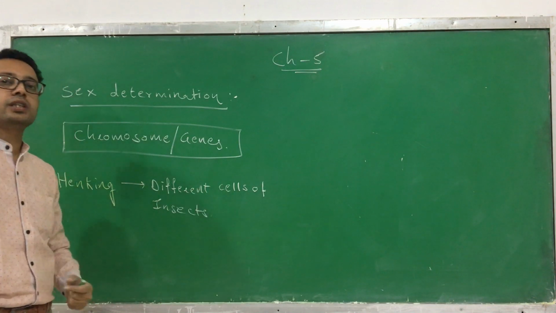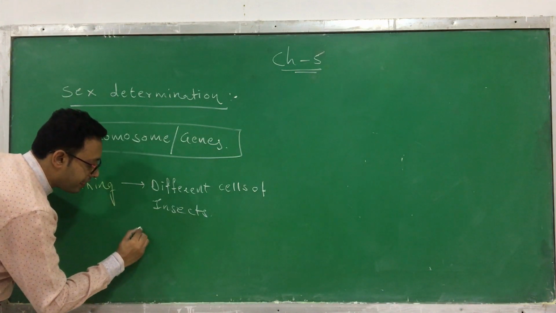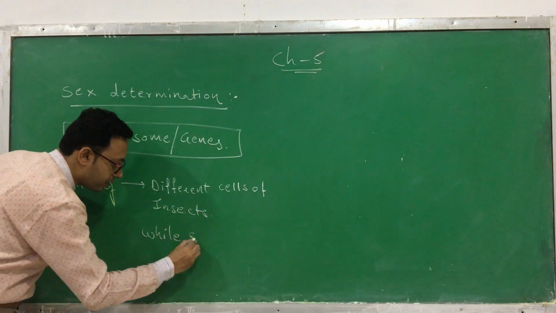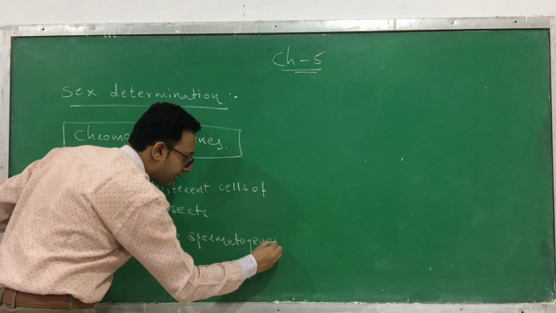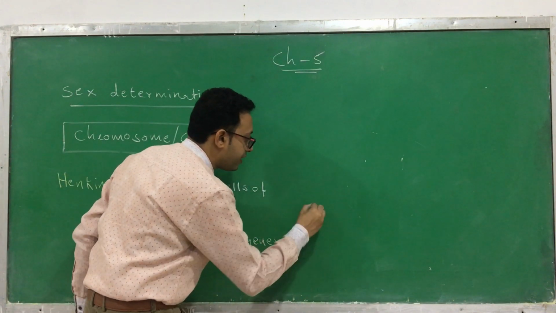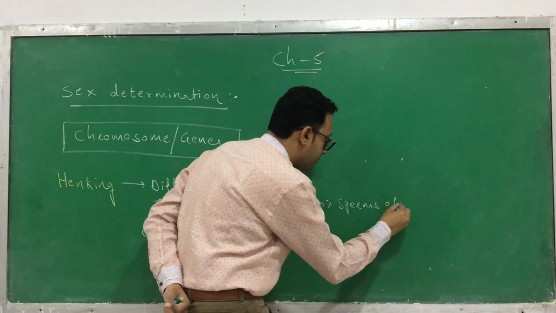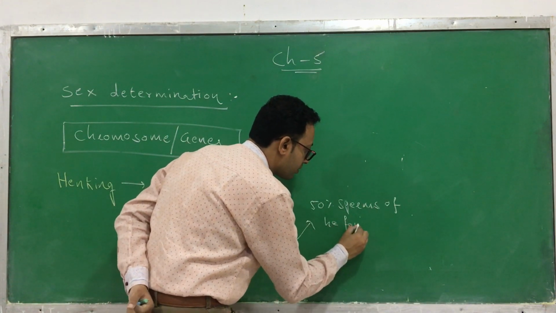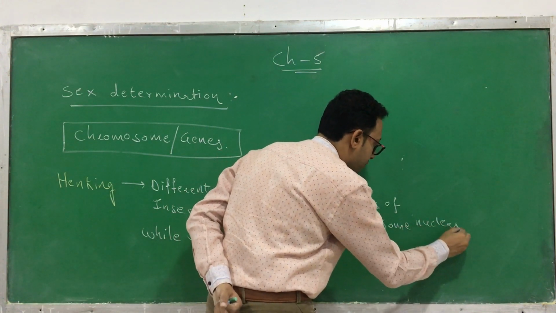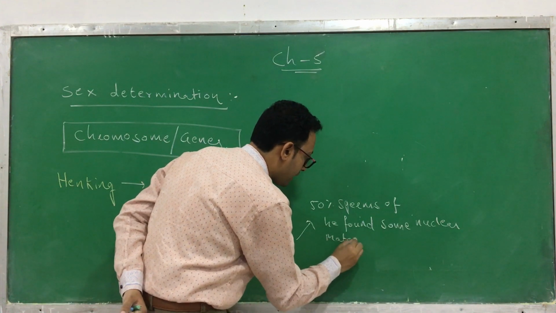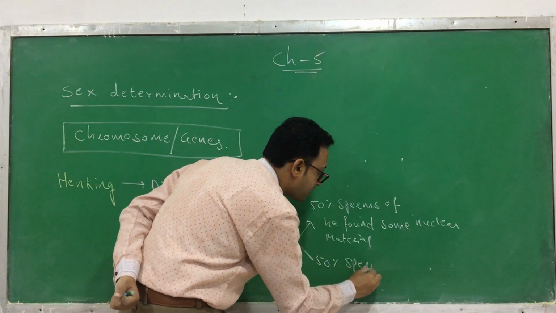In the insects, he found that during spermatogenesis, which means when the insect produces sperm, in 50% of the sperm he found some nuclear material, and in the other 50% of the sperm he did not find anything.